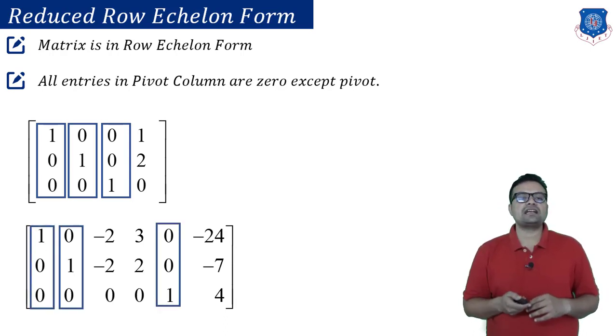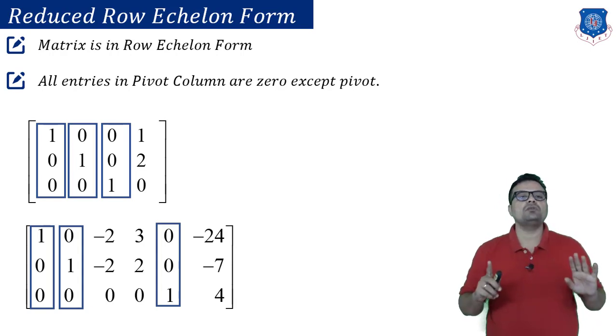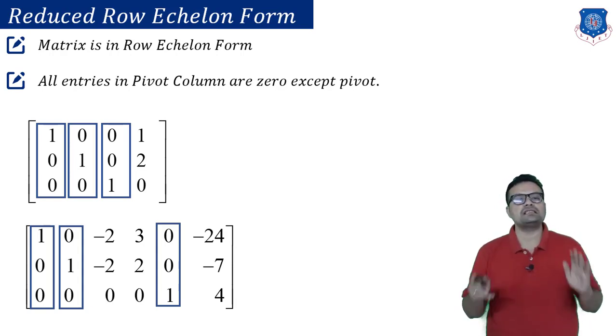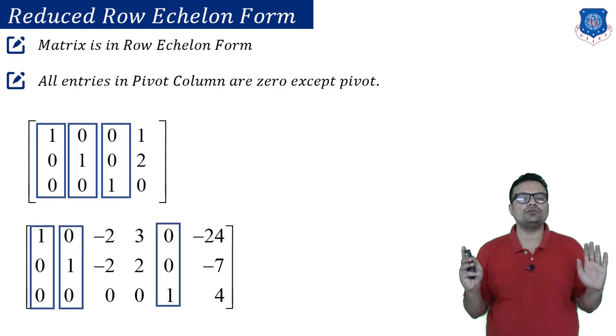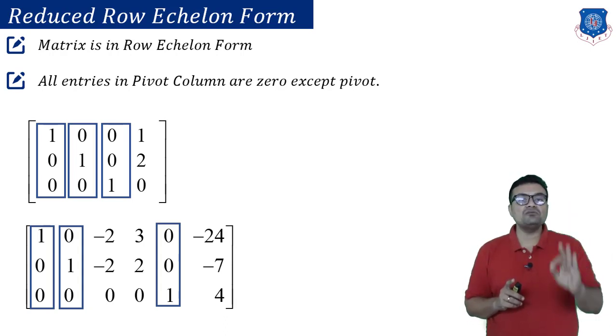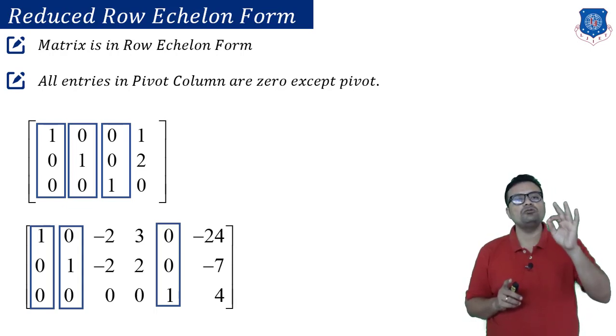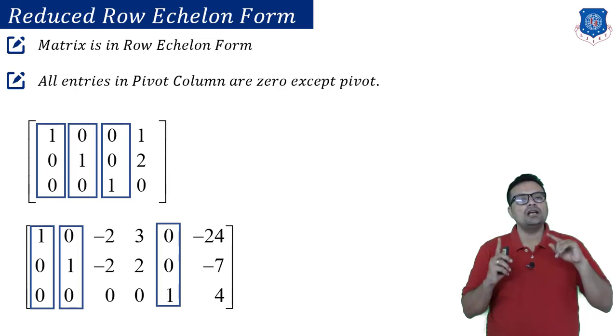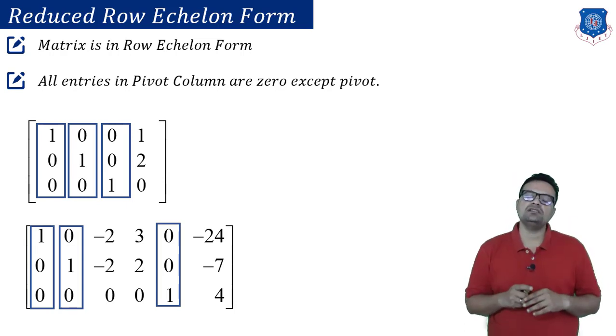Whereas in the second matrix, the pivotal columns are 1, 2 and 5. We are not worried about non-pivotal columns. They can be any random values, but the pivotal columns must have the pivot equal to 1. See, I am mentioning here that pivots must be equal to 1 in reduced row echelon form, and all other entries must be 0.